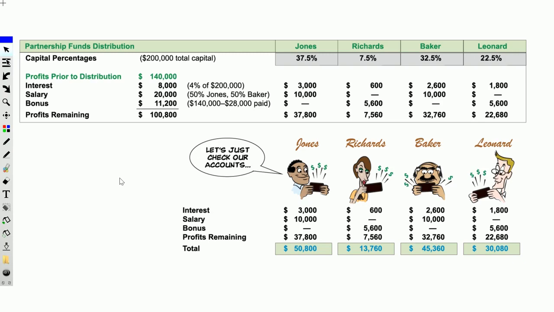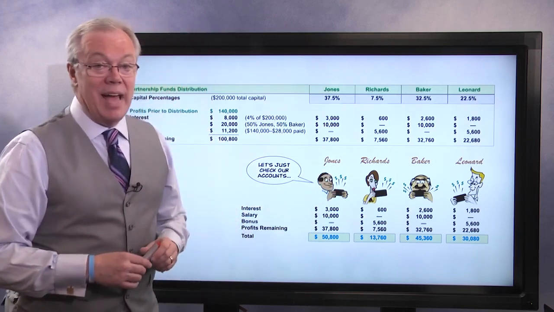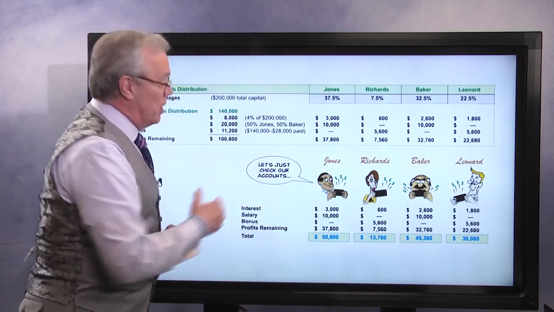Now, the only other question I could imagine they would ask is, what are the ending balances? And of course, the only difference there is you would take their original capital account, in Jones's case 75,000, and add that. Richards, you would take the 15,000 and add the total. Then with Baker, you would take 65,000 and add the total. And Leonard, you would take the 45,000. That's probably the only other question I can imagine they would ask in this type of computation.